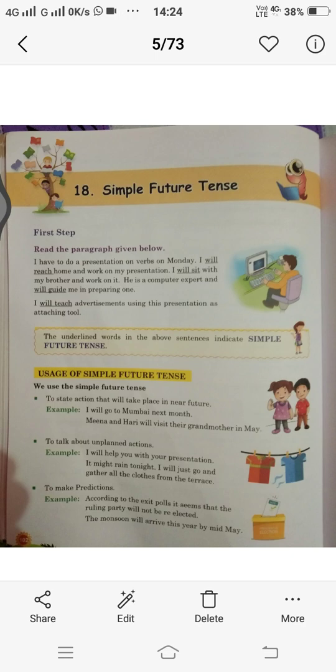I have to do a presentation on verbs on Monday. I will reach home and work on my presentation. I will sit with my brother and work on it. He is a computer expert and will guide me in preparing one. I will teach advertisements using this presentation as a teaching tool.